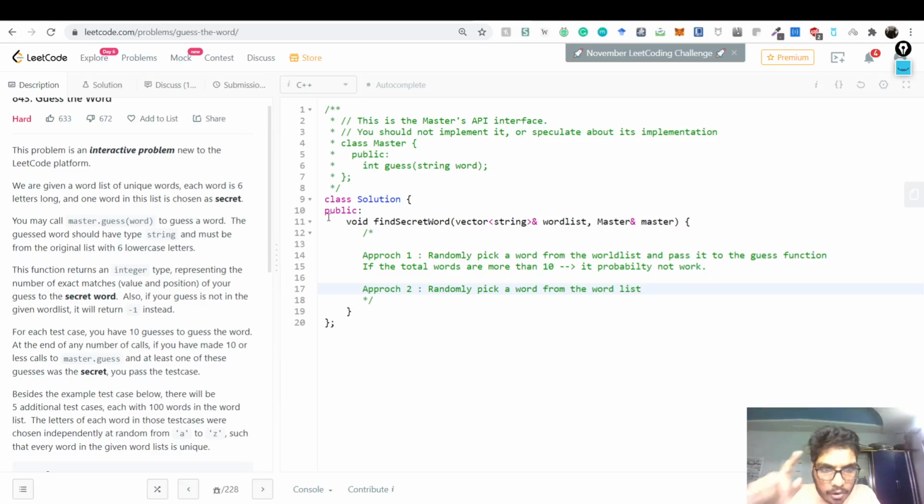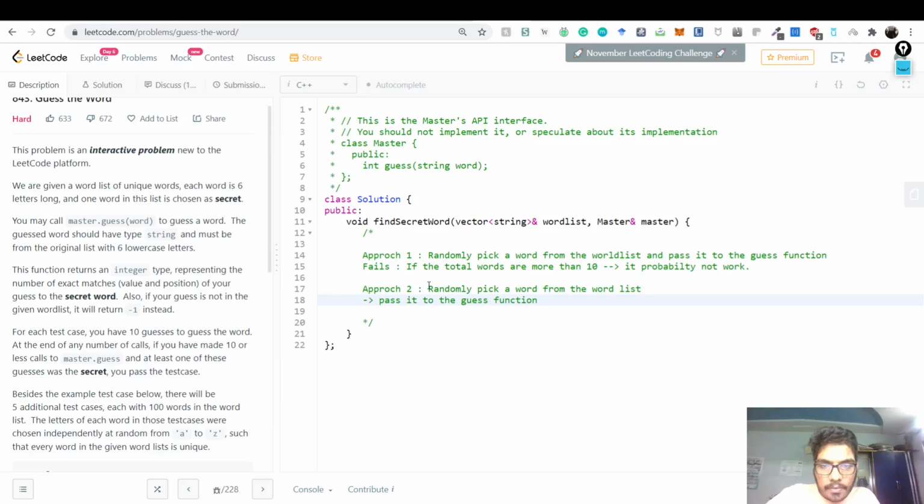Now what you do is, after you randomly pick a word from the word list, you pass it to the guess function. This is where the previous one fails. So the first thing you do in approach two is, you randomly pick a word and pass it to the guess function.